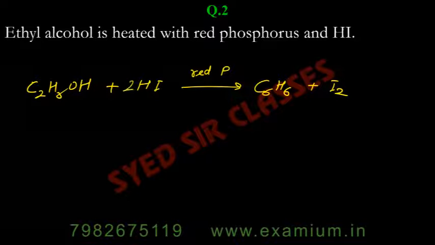Here it will be balanced. If you balance this reaction, it should be 2HI. There will be water also. Tanishka, what will be formed in C2?